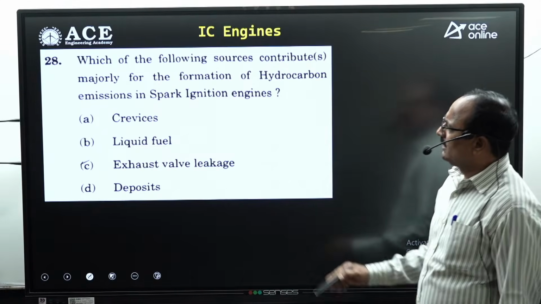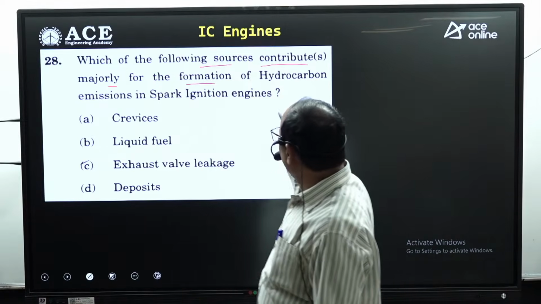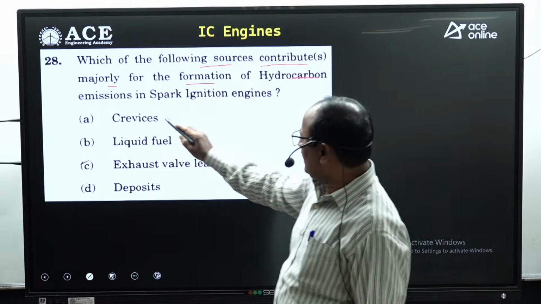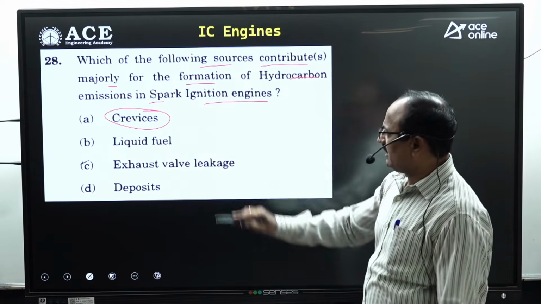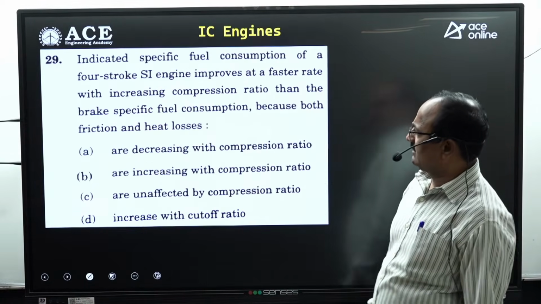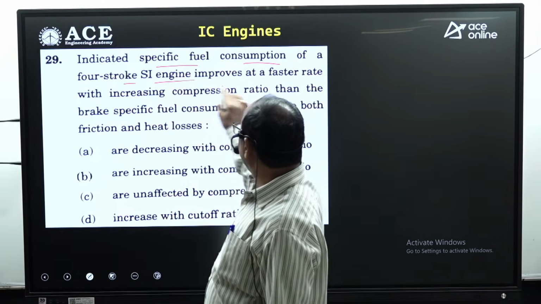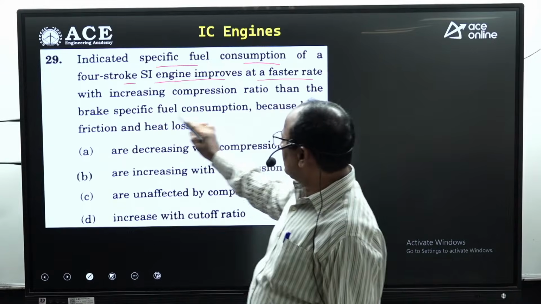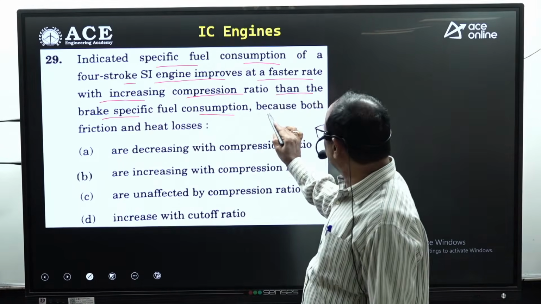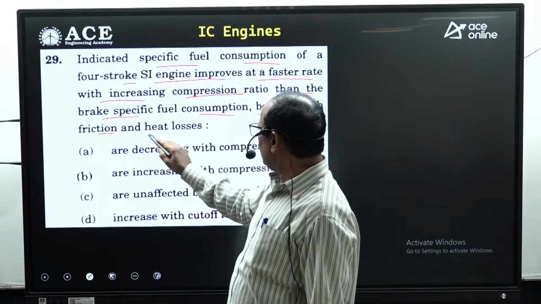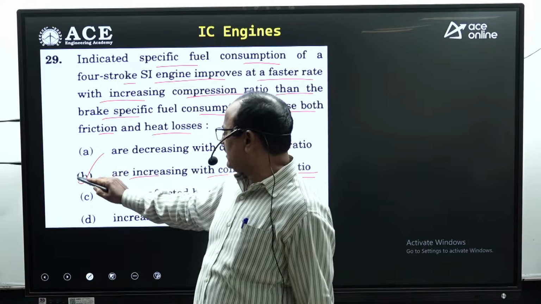Similarly, which of the following sources contribute majorly for the formation of hydrocarbon emission in spark ignition engine? Option is crevices. Option A is absolutely correct. Next, indicated specific fuel consumption of a 4-stroke SI engine improves at a faster rate with increase in compression ratio than the brake specific fuel consumption because both friction and heat losses are increasing with increase in compression ratio. Option B is absolutely correct.